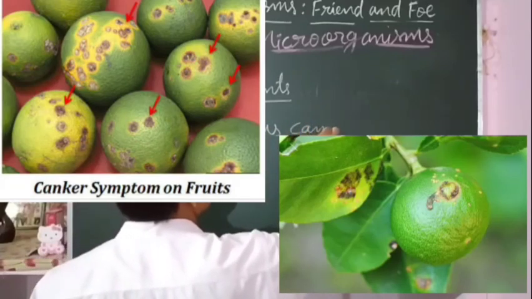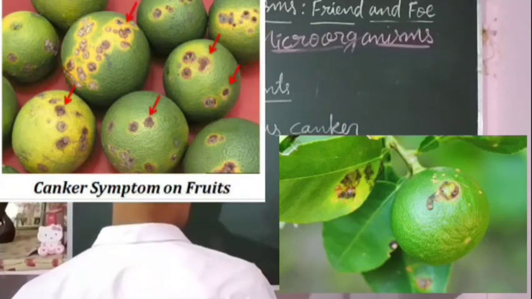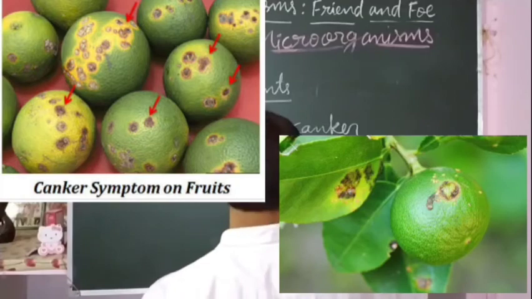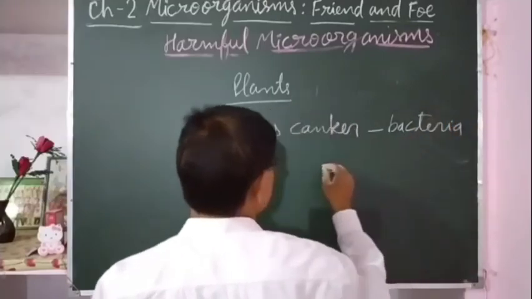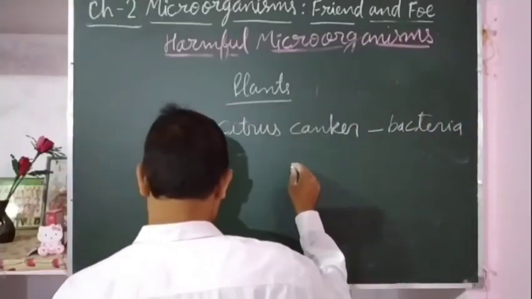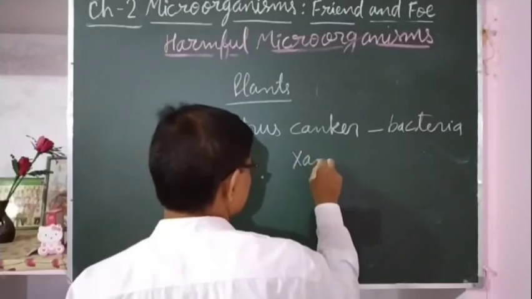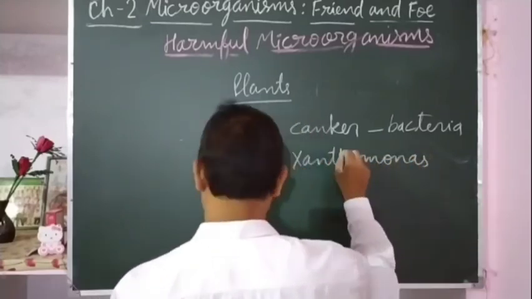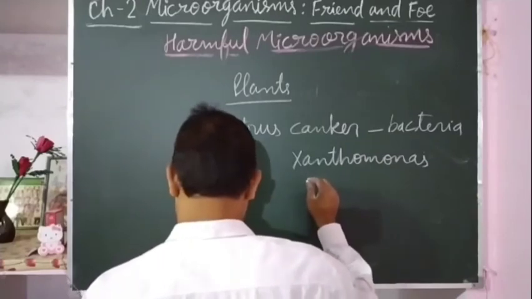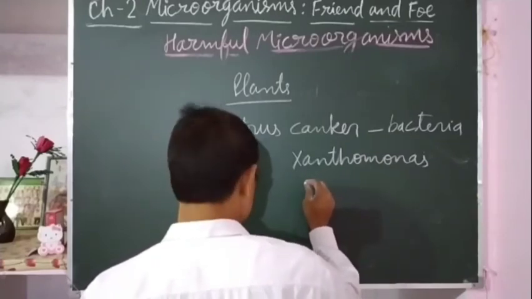Citrus canker is caused in citrus fruit by bacteria. The name of the bacteria is Xanthomonas axonopodis.